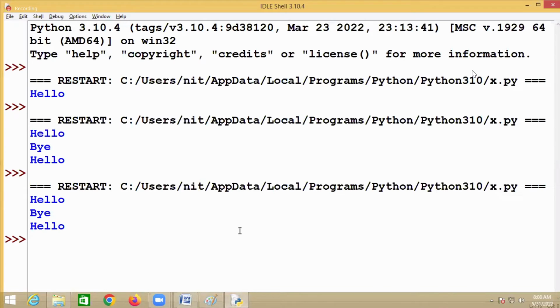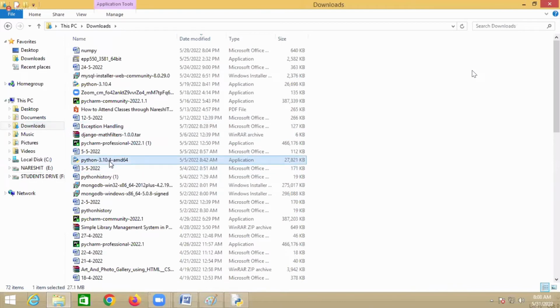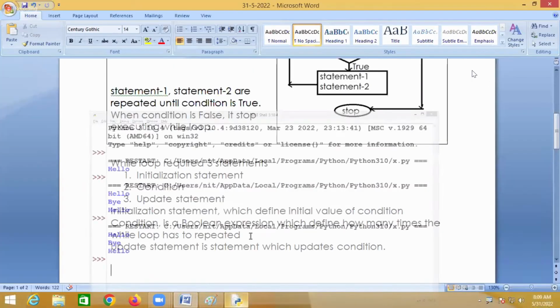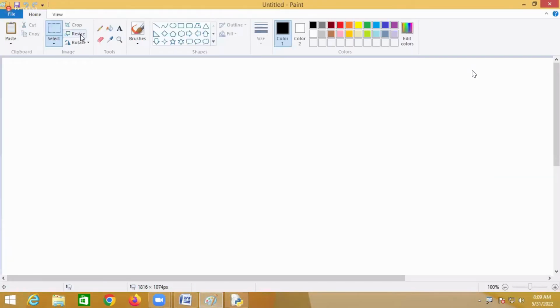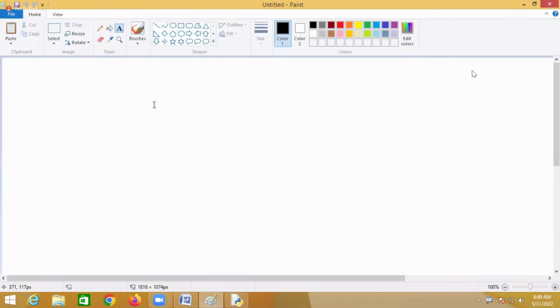So how is it? For example, suppose I want to print a name, the same example. I want to print the name how many times? 10 times. Then you start counting.